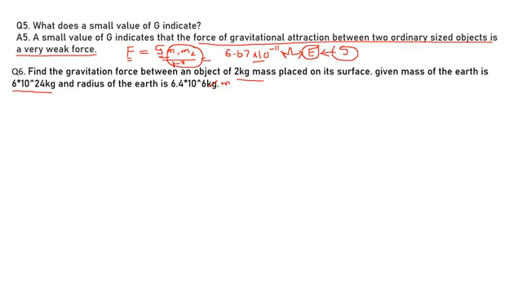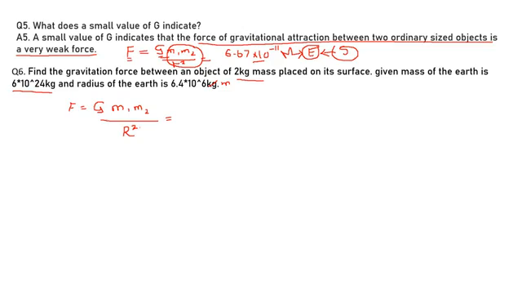The formula of gravitational force is F equals G m1 m2 divided by the square of the distance, where the distance will be the radius of the Earth.